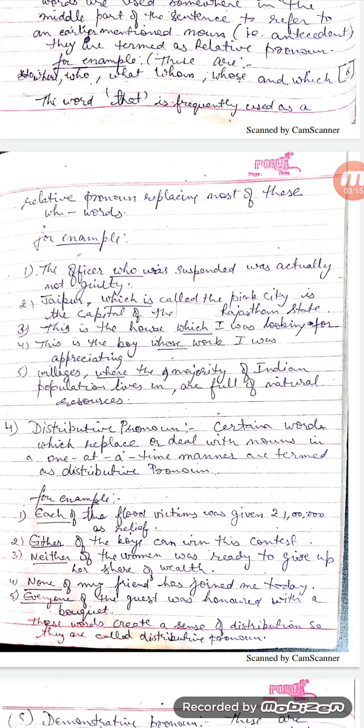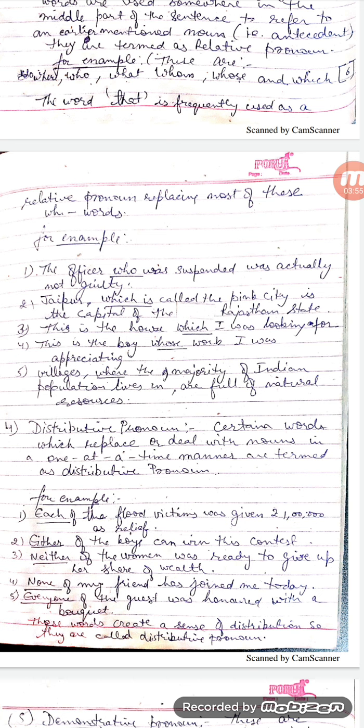For example, the officer who was suspended was actually not guilty. In this sentence, the fact that the officer was not guilty is to be mentioned. That is, we want to say that the officer was actually not guilty. But to show it in the relative form, we have used the relative pronoun who. And this officer is being related and said that the officer who was suspended was actually not guilty.